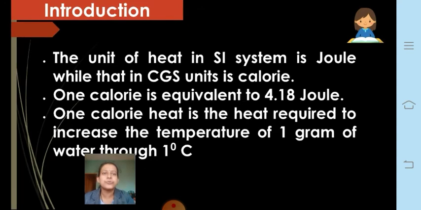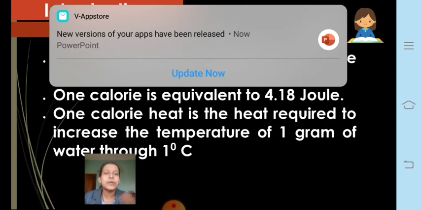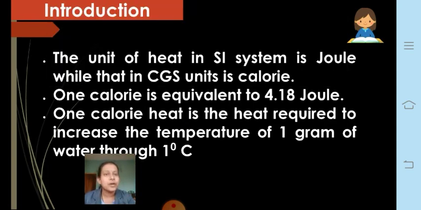Fine. So the unit of heat in the SI system, you should know, is joule. Now what does this mean? It means that every quantity is measured and has a certain unit. For example, length is measured in meters, mass is measured in kilograms, capacity is measured in liters, and so on. So every quantity has some unit. Like that, heat is also one quantity, and therefore heat also can be measured.